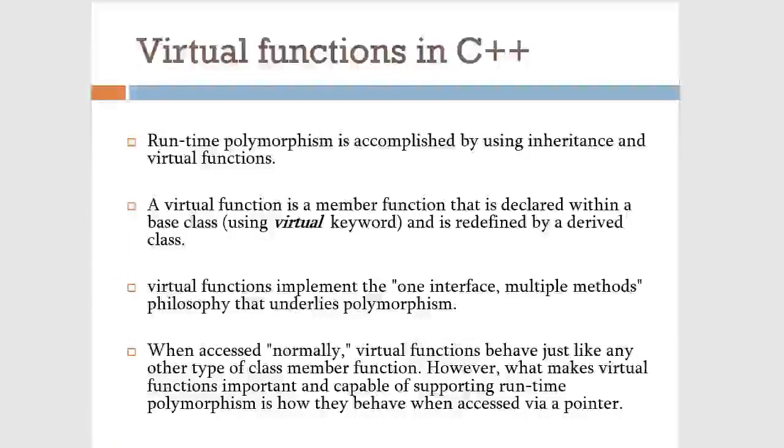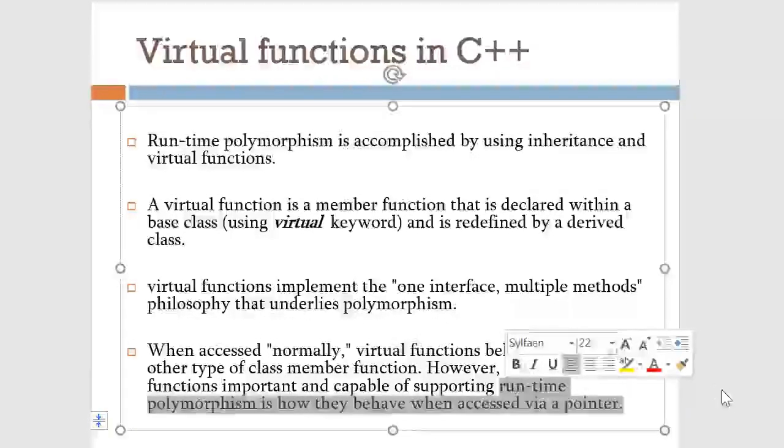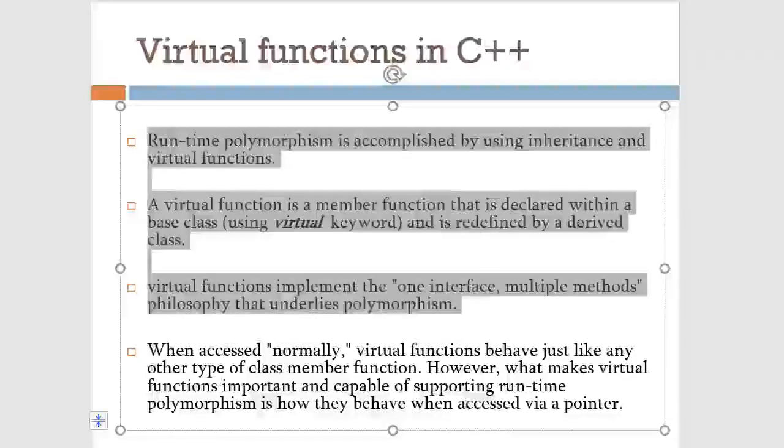And the last point: when accessed normally, virtual functions behave just like any other type of class member function. However, what makes virtual functions important and capable of supporting runtime polymorphism is how they behave when accessed via a pointer. When you use pointers and virtual functions, then you take the actual advantage of runtime polymorphism. We'll talk about this point when we see an example. But first, let's understand these three points with the help of examples.